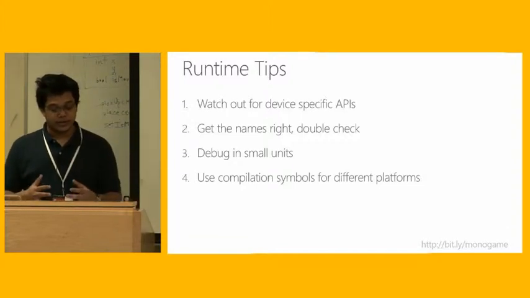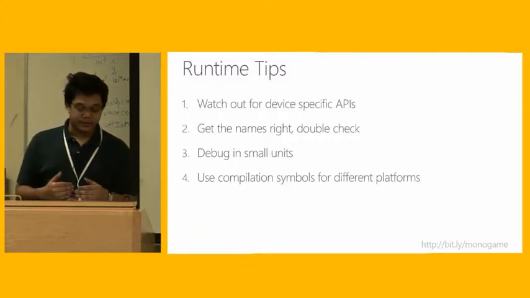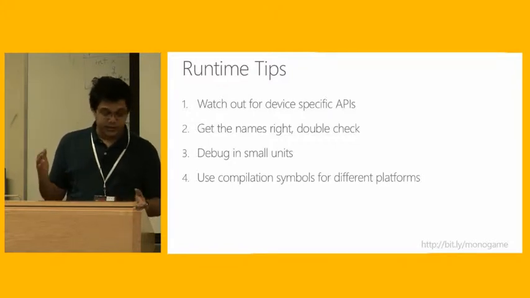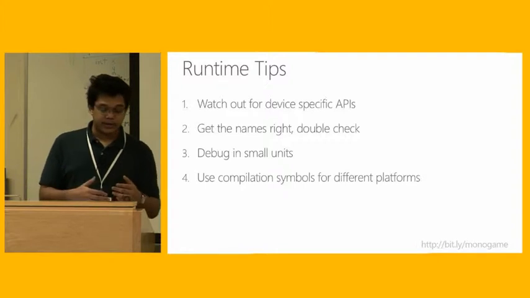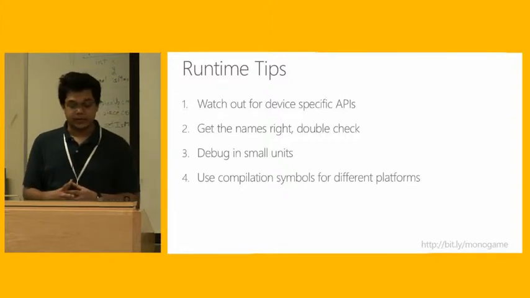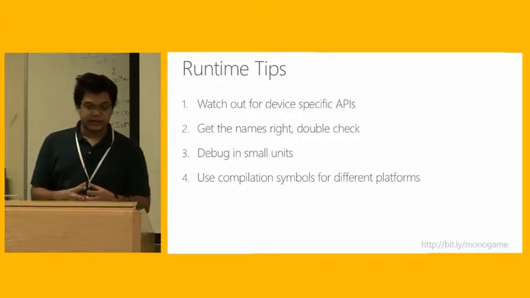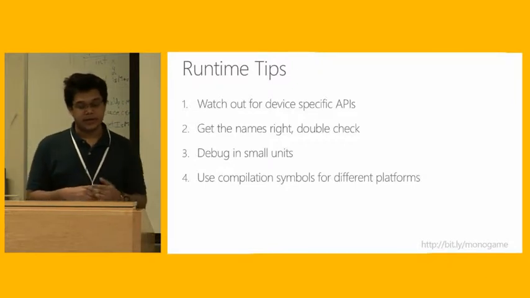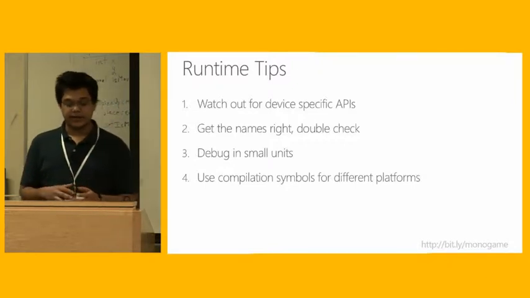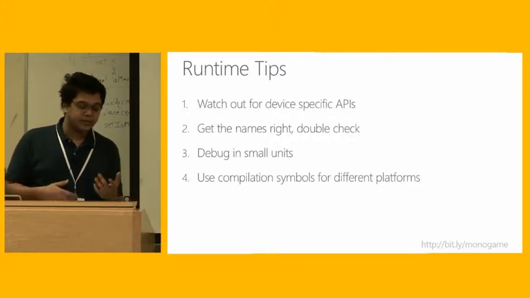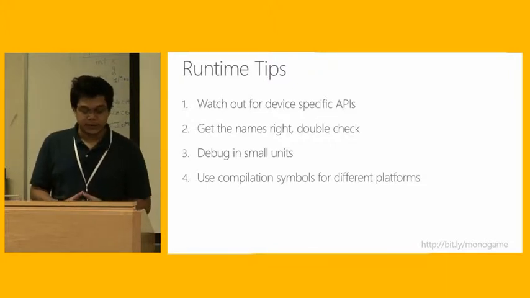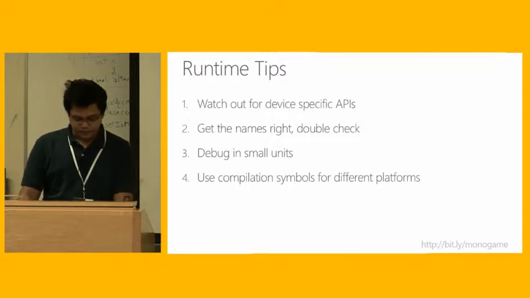It's very important you get that right and debug in really small steps. Also, because MonoGame now supports so many platforms, how you go about that is just like you would in XNA, using compilation symbols. So let's say you wanted to build for iOS, you would say, hey, if iOS, do this. If Android, do this. So it's very, very intuitive for a .NET developer to use MonoGame.